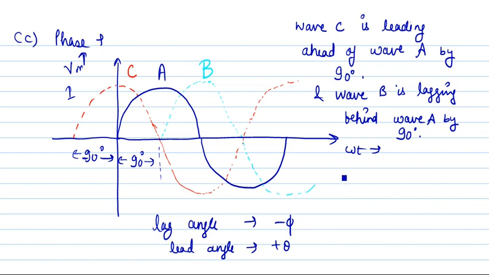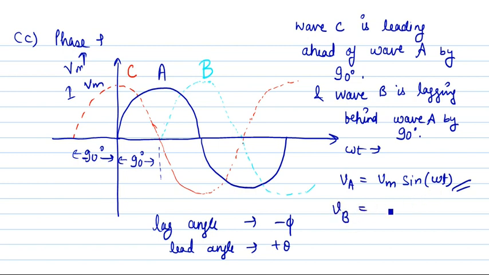First of all, let's represent VA because we have taken VA as reference. So VA is equal to Vm sine of omega t, where Vm is the maximum value. So this is the instantaneous value of voltage for A phase.